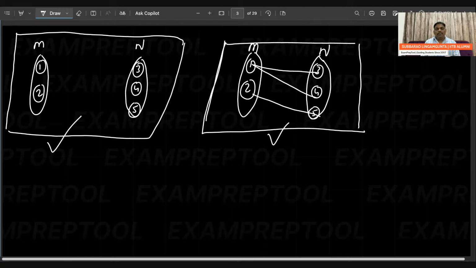First one is a bipartite graph where M contains 2 vertices, N contains 3. No edge there, it's okay. If edge there, always M to N only. Second also bipartite graph, edge always from M to N. Right? Two examples I have given.